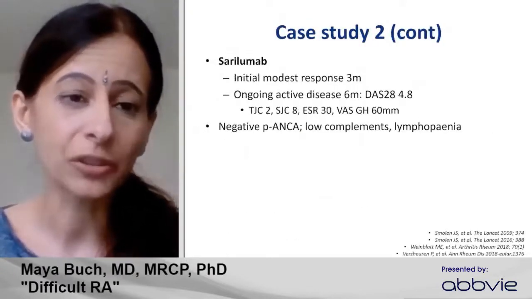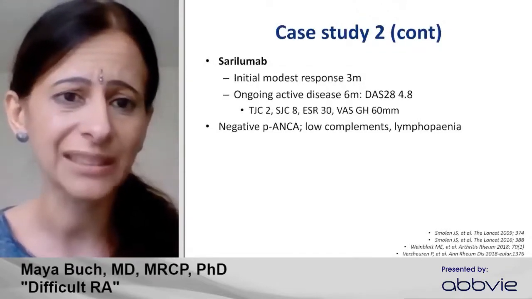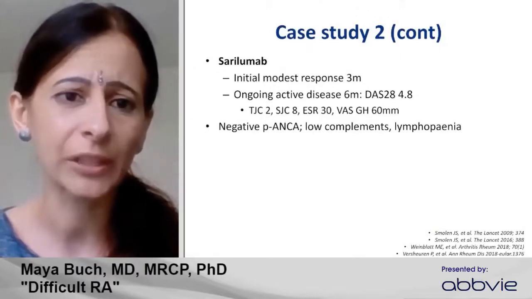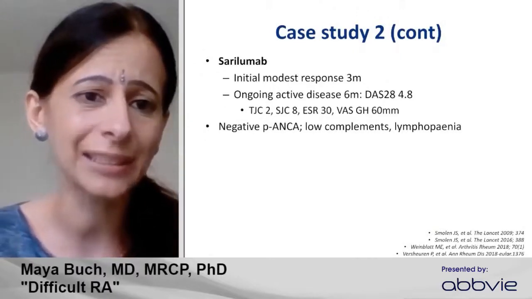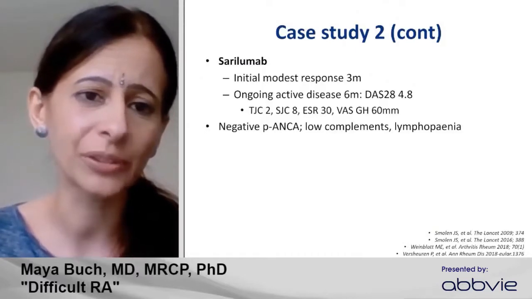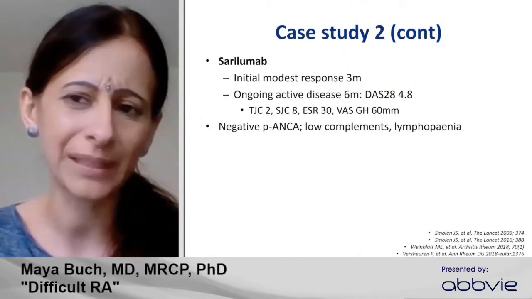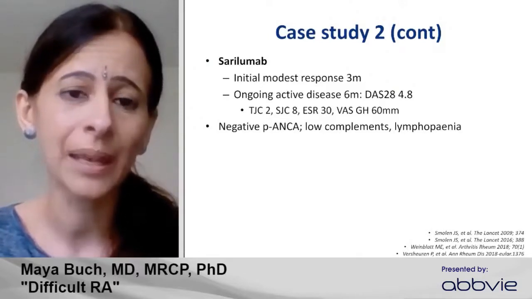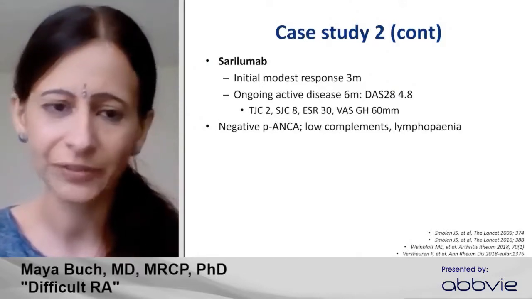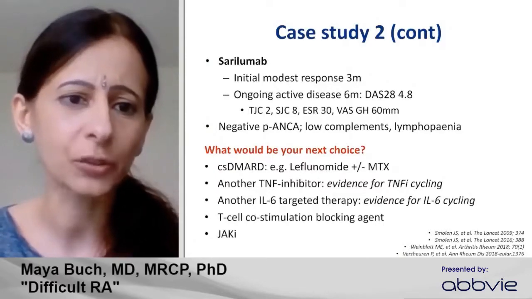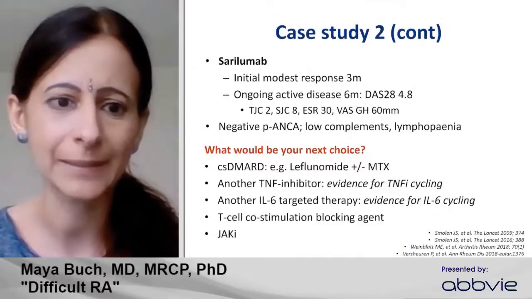This patient then went on to sarilumab, similar to the study I showed about the benefit of IL-6 targeted therapy, and showed an initial response, but then developed an acquired non-response and had active disease and, interestingly, more swollen joints compared to tender joints, with evidence of low complements and lymphopenia. So a bit of a mixed phenotype, speaking to the heterogeneity of disease. So this is your next question. What would be your next choice? And I've put these options here, and I'll give you a moment to complete this.